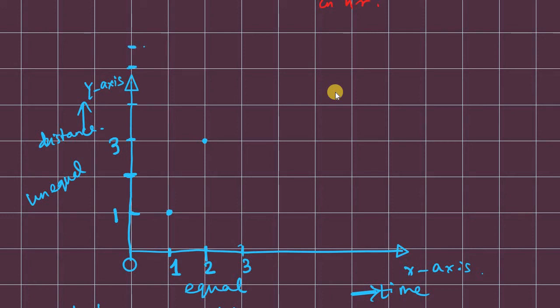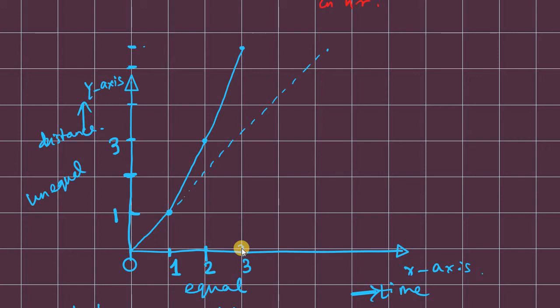The point here at 3 would be pointing like this. Now we will try to join all the points. What am I getting here? You can see when I join the points, it's a steep curve. It is not a linear one like the uniform velocity, is it? So it may happen that after 3 hours the body stopped.